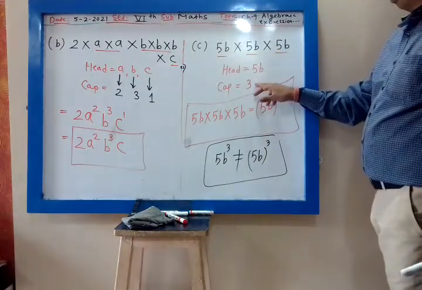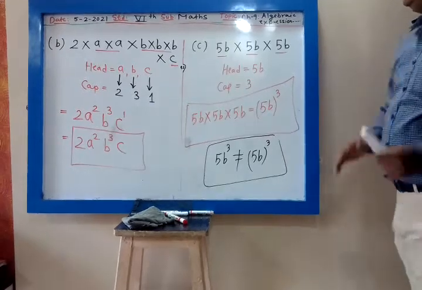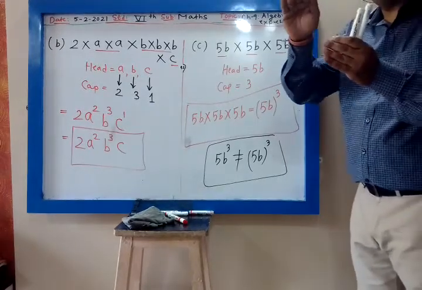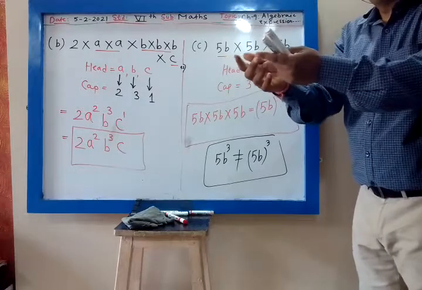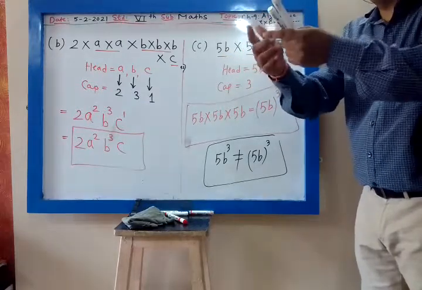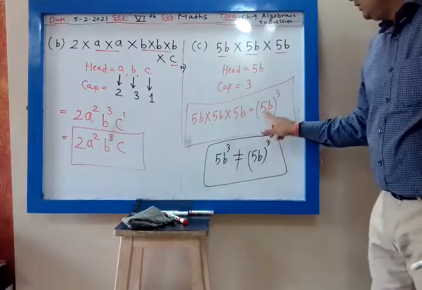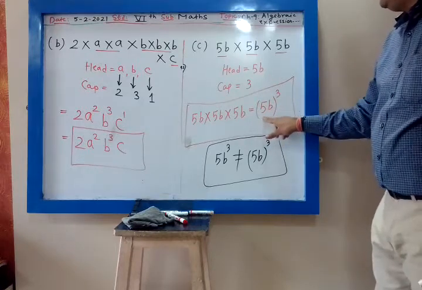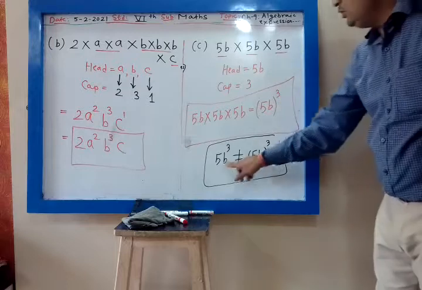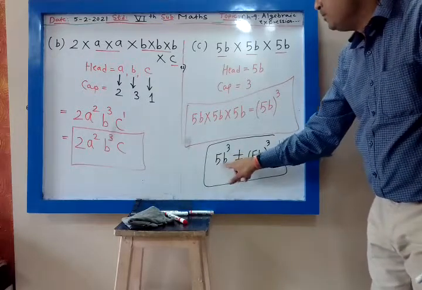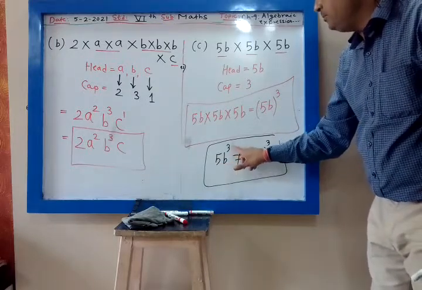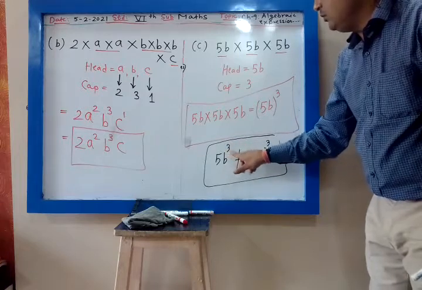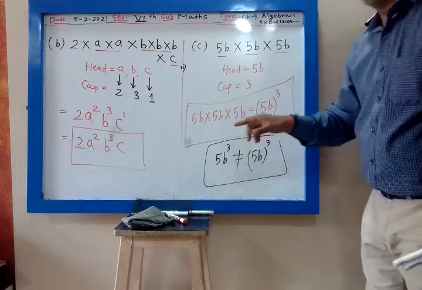So my cap is 3, and the entire head is 5b, so the bracket should be used. It should not be 5b raised to 3, because that means you have put the cap over b only, not over the entire head 5b.